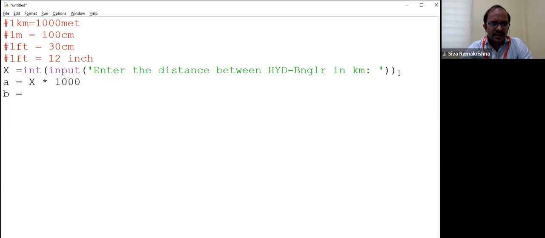A is in meters. 1 meter equals 100 centimeters. Then what about 2 meters? What is this conversion? Yes, A into 100. Can I write like this? Yes or no?